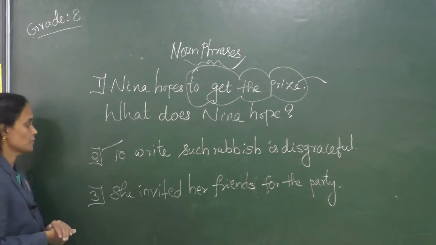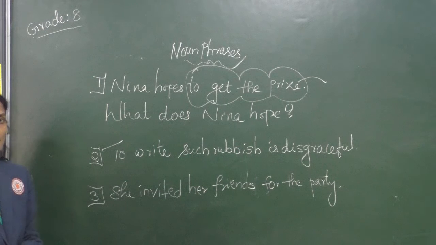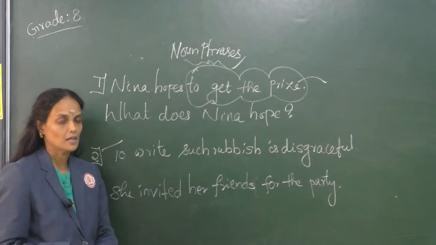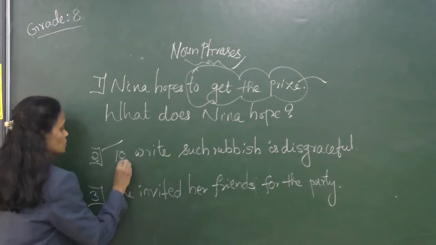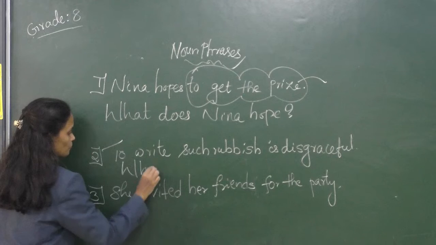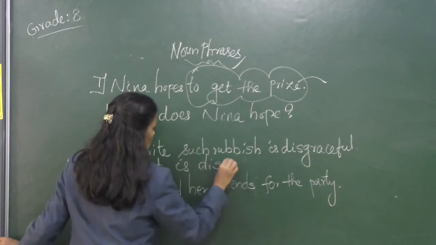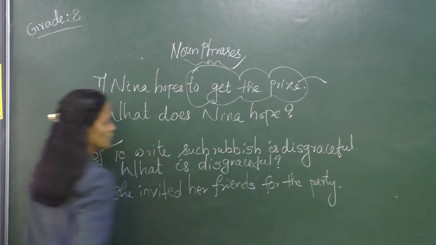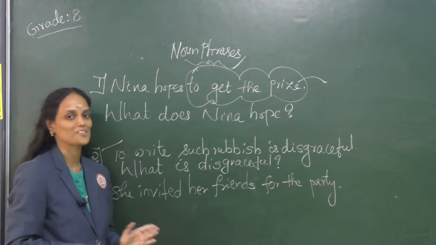Correct. Next one. To write such rubbish is disgraceful. Again we are going to frame a question to find out the noun phrase using the WH word what. What is disgraceful? We cannot use whom over here. It's not at all possible.